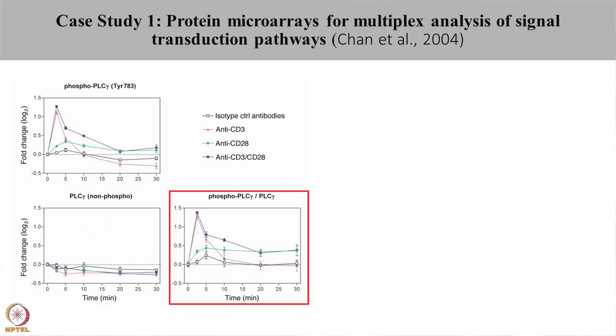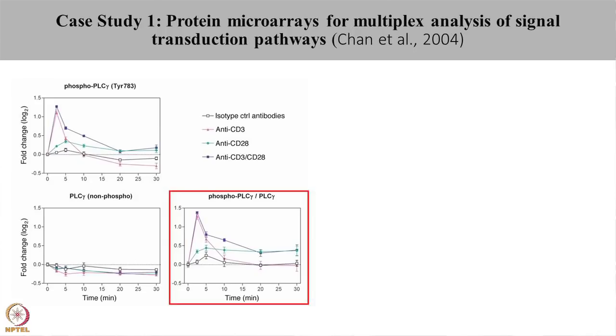When the cell lines were treated with both CD3 and CD28 antibodies, a quick increase in the phosphorylation status of PLC was seen at 2.5 minutes, similar to CD3. However, this phosphorylation sustained and reached the level which was similar to the level that was obtained upon activation with CD28.